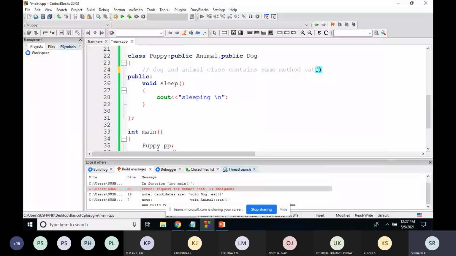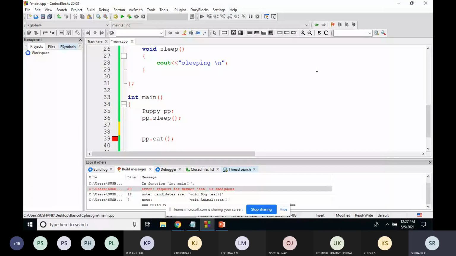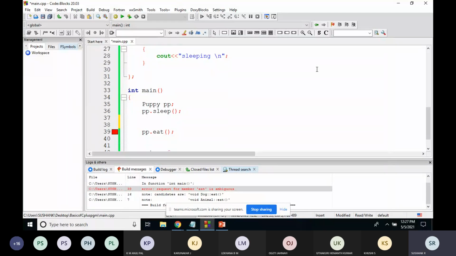So how to overcome this? If I want to print the eat method of the animal class, then write object dot class name.